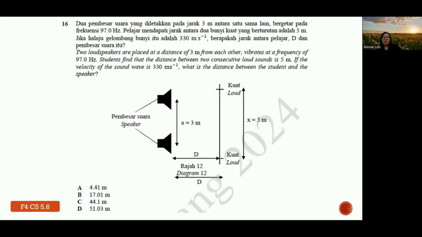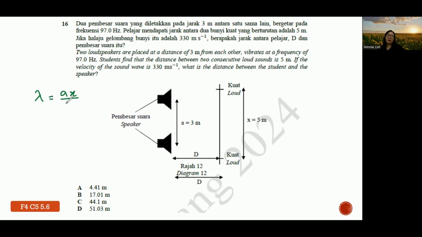So to solve this question, you need to know the formula involved. This is under interference of sound wave. Interference of sound wave has a formula which is lambda equals to aX over D. And you need another formula.